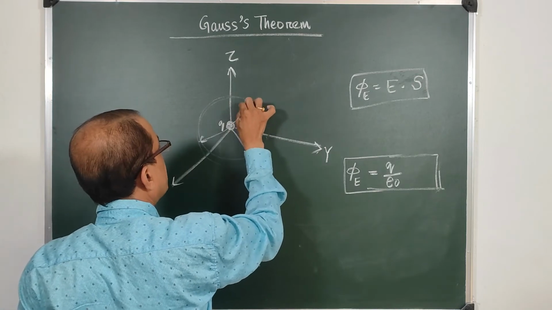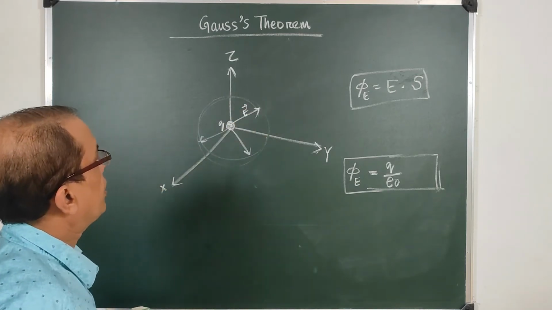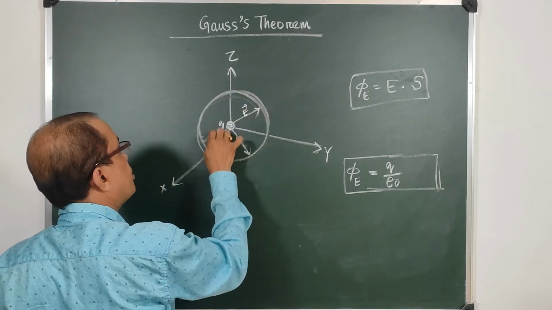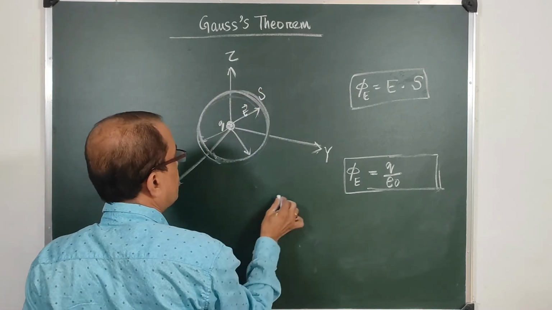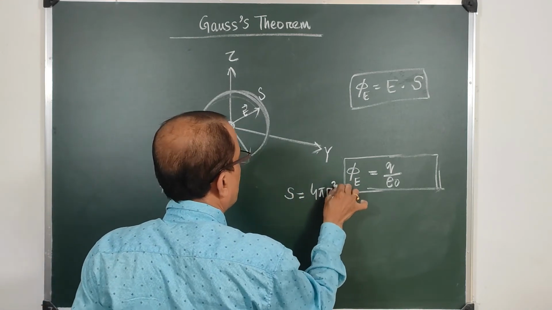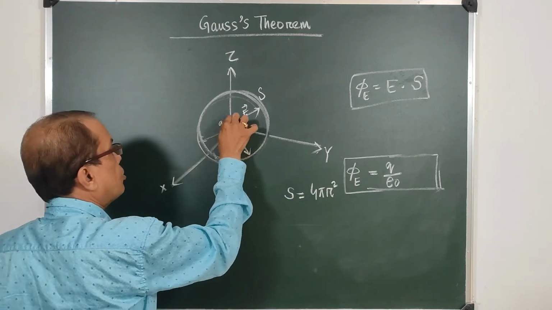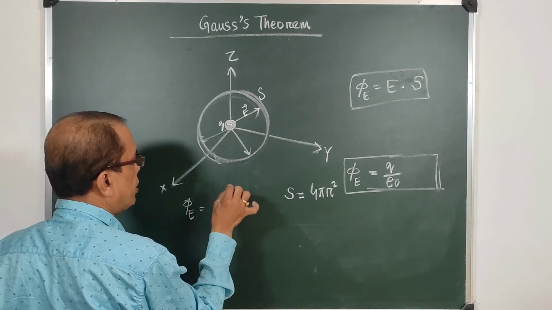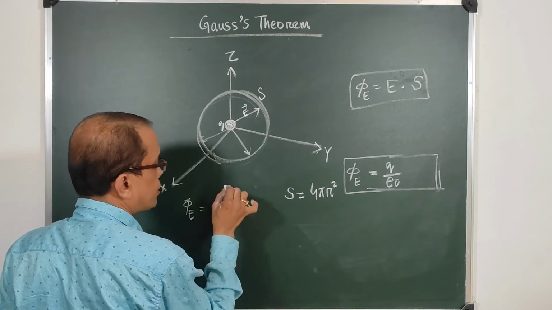This field is E, the electric field. If this is a sphere, then the surface area of a sphere is 4 pi r square. Now, the electric flux should be electric field E into surface area S.